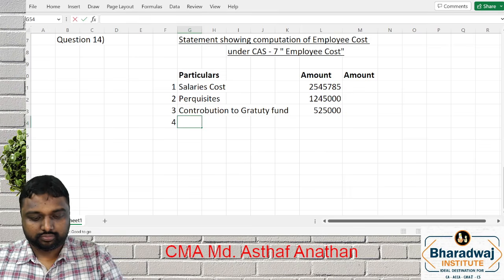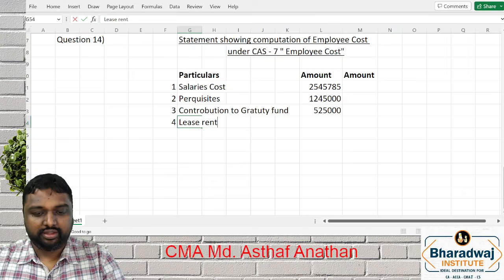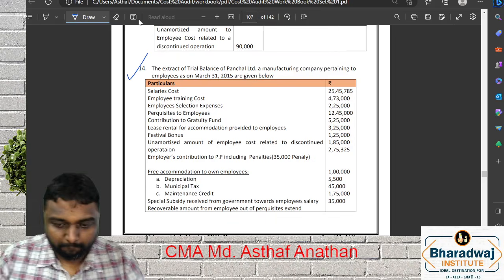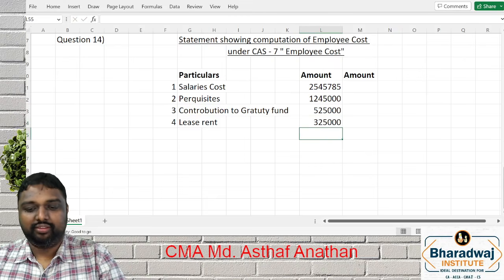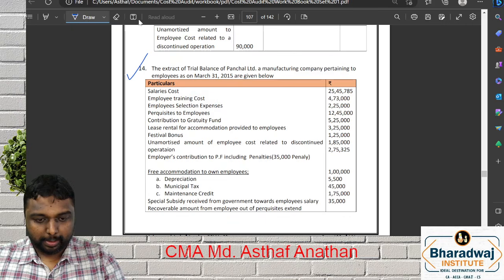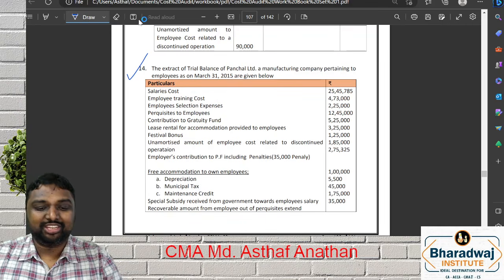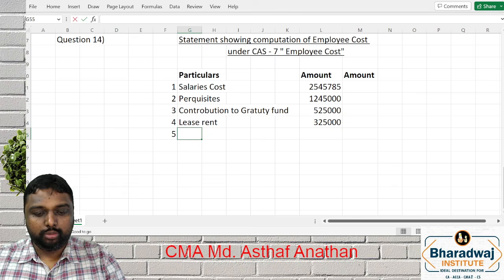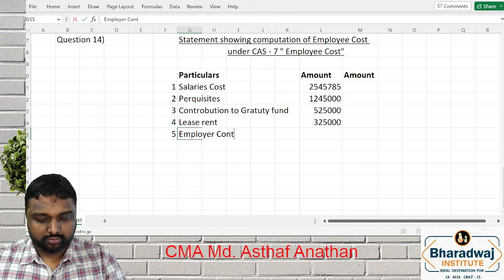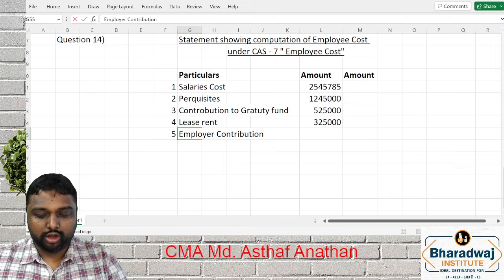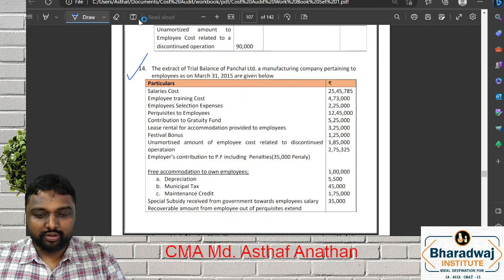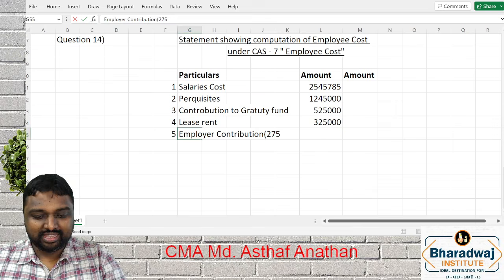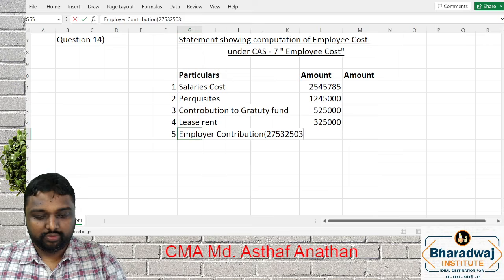RFA or else lease rent. What is the lease rent paid? 3 lakh 25. Unamortized portion will include or not? No. Employer contribution to PF. Employer contribution, full amount is what? 2,75,000. In that we have to reduce the penalty, which is 35,000.